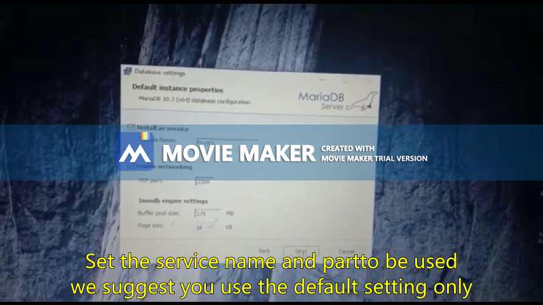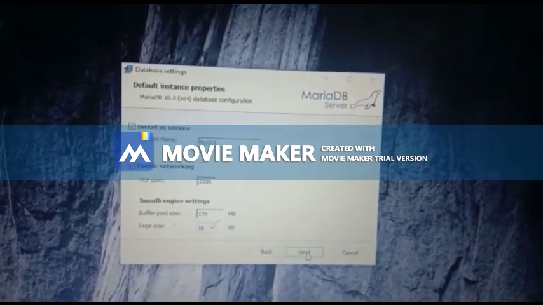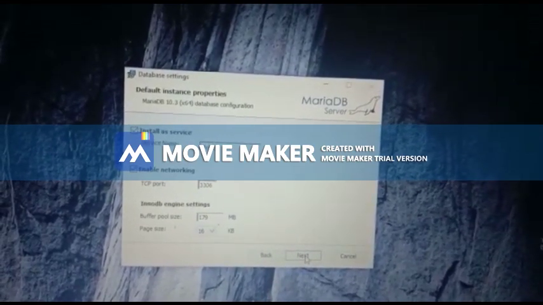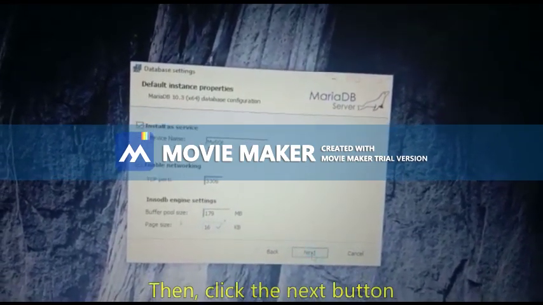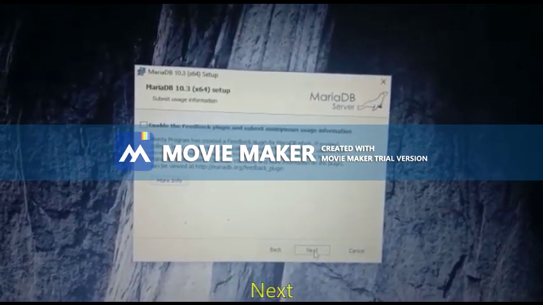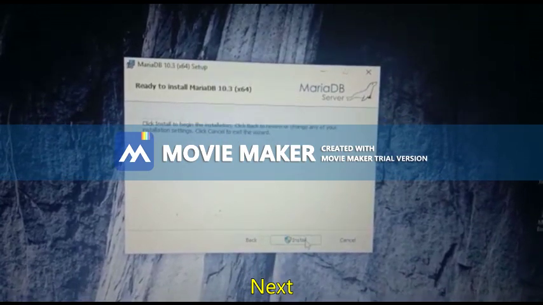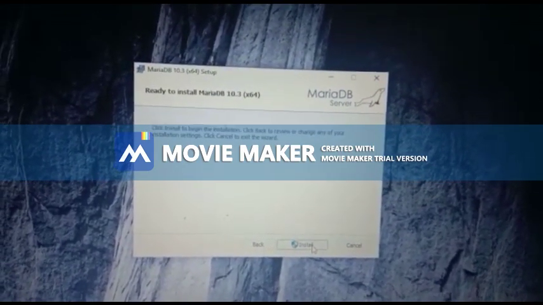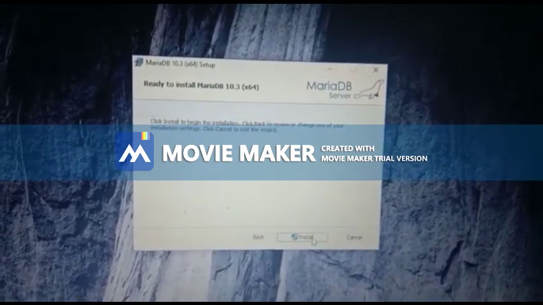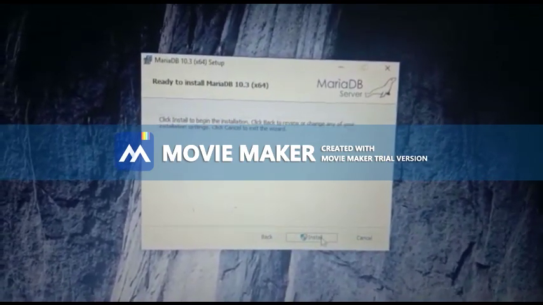Then set the service name and port to be used. We suggest you use the default setting only, then click the next button. Next will appear Windows ready to install Mariadb. Please checklist the installation process is complete.